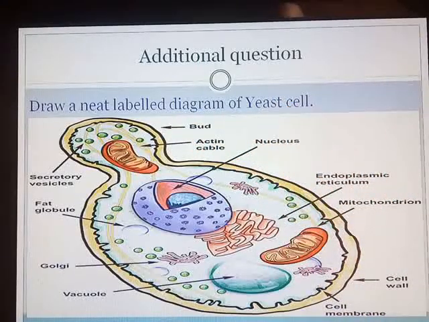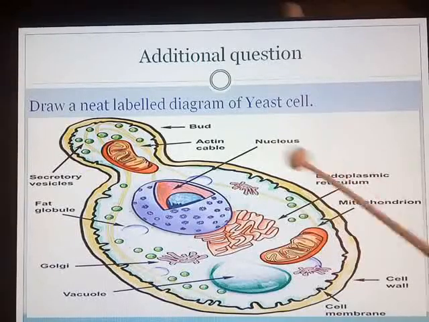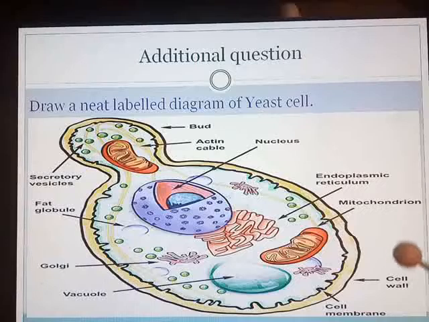Draw a neat labelled diagram of yeast cell. I will expect all the children to draw the diagram in your notebook. The diagram you will get in your textbook on page number 90, figure 8.3. Whatever labelings they have given in the textbook, that much labelings only you will draw. They have shown bud, cell membrane, the cell wall, then nucleus and cytoplasm. These 4 labelings only you show in your notebook. So here we have completed the discussion of question answers for chapter number 8. So chapter number 8 is fully over now.